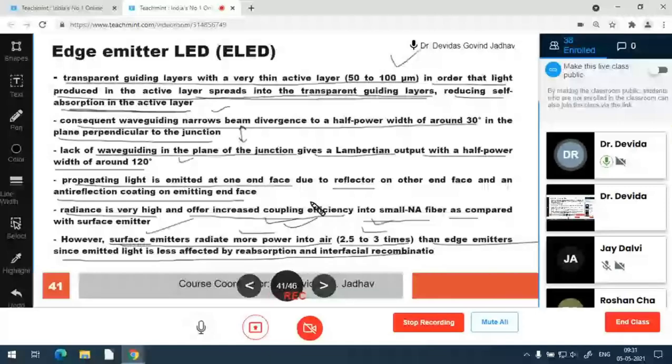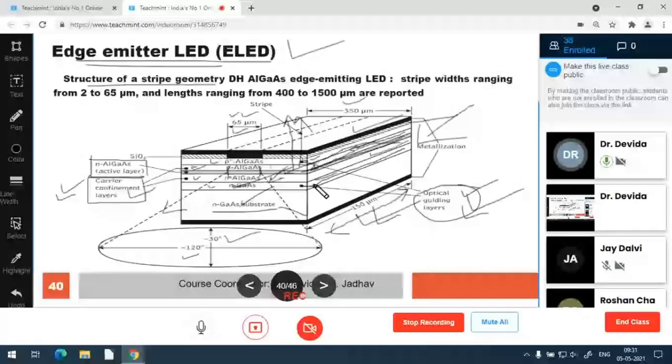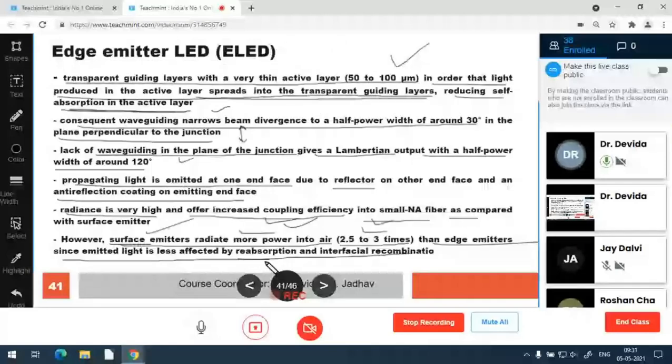But in the case of the edge emitter, the photon generated has to travel the complete 150 micrometer distance and then get emitted. During this travel, reabsorption is possible, and interfacial recombination is also possible.